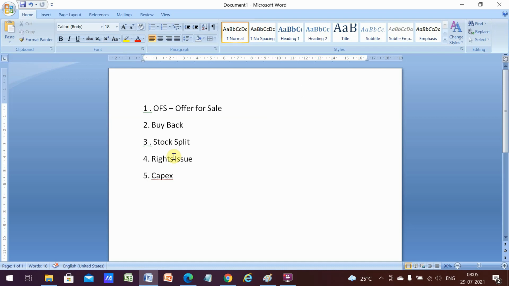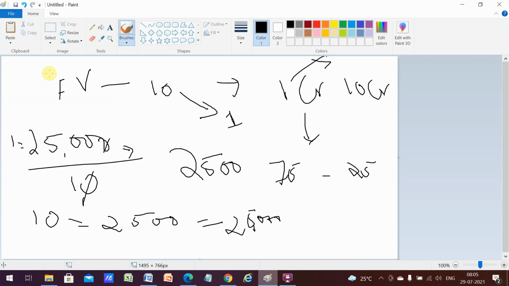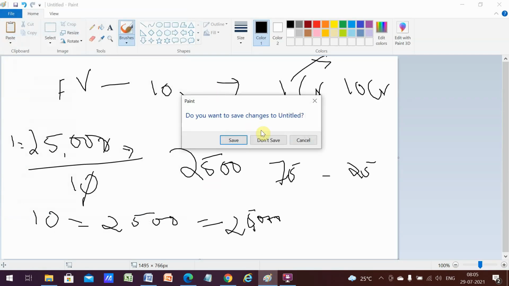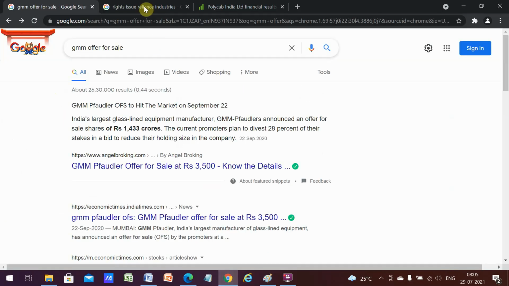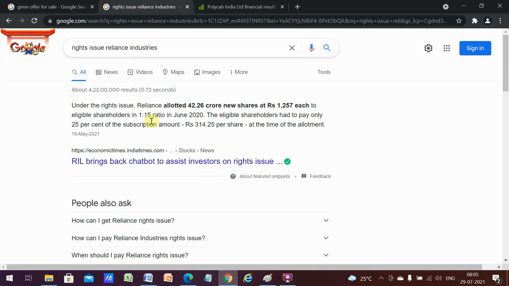That is the rights issue. So what exactly is a rights issue? We'll see that. Recently, Reliance did a rights issue, right? In June of 2020, they allotted 42.26 crore new equity shares at 1257 each for eligible shareholders in the ratio 1 is to 50. So what this means is if you are someone holding 15 shares of Reliance, then you can actually buy one share of Reliance.